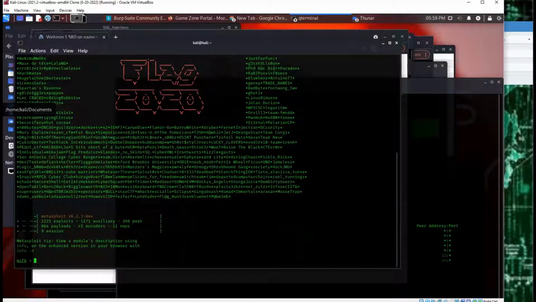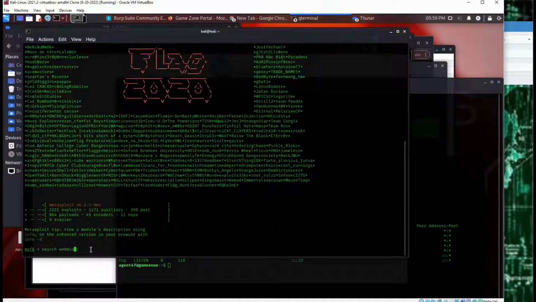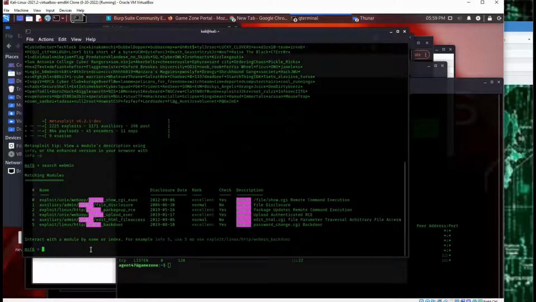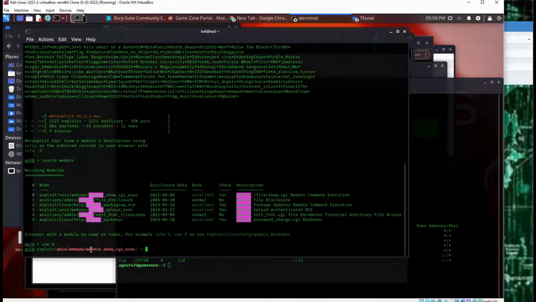All right, cool. So we're going to search Webmin. Just going to bring this up a little bit higher. There you go. So if you need to pause it, you can look at the command: search webmin. All right, and then we're going to use 0, the remote code execution, command execution.